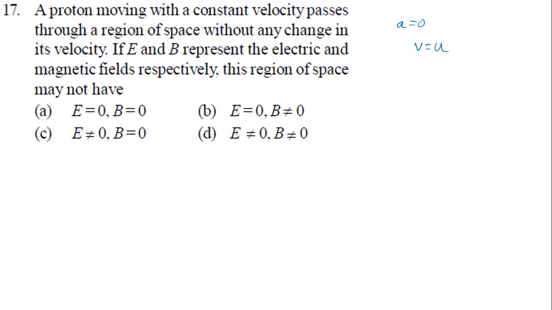Sir, what about the first option? E is equal to 0, B is equal to 0. What will happen when both are 0?